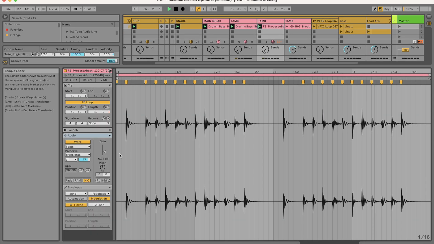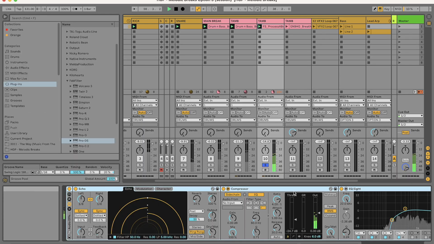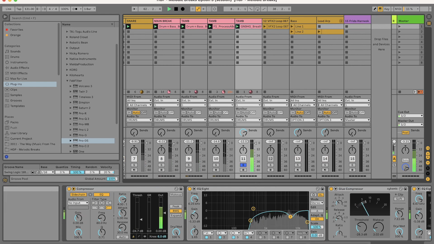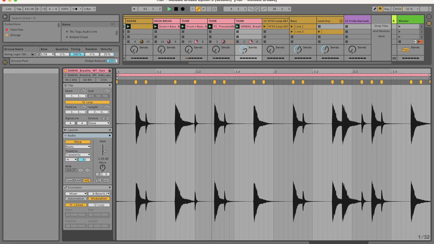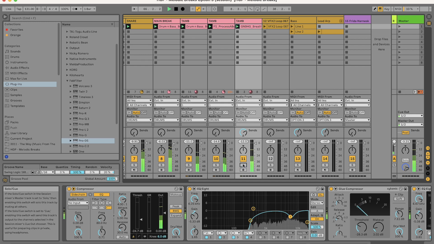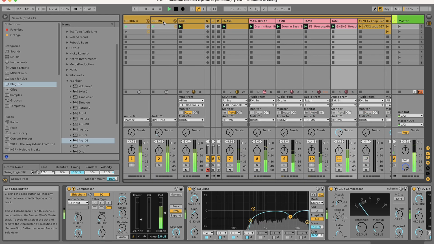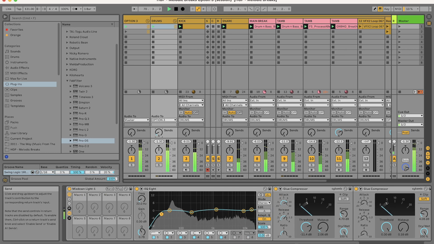Also, don't be afraid to use Foley samples with the transients preserved and run them through an echo, like I've done here. And you need a good ride sample as well, glue it down. Really nice Bicep style breakbeat. Beef it up. Now it's time to throw in a bass.